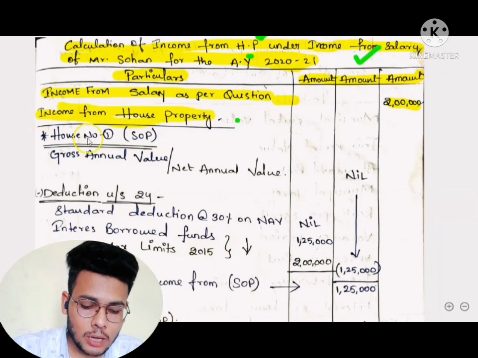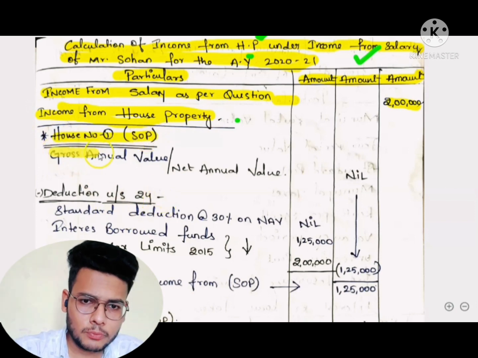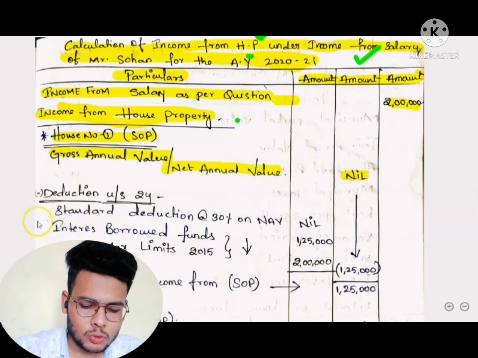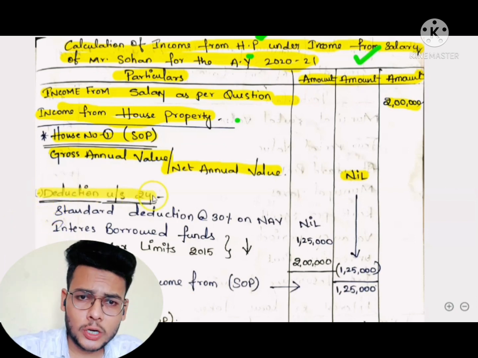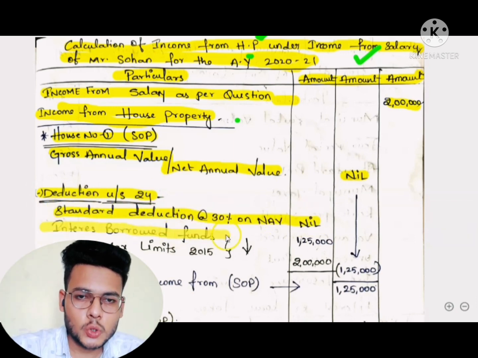And next is income from house property. In the last problems we have solved this. First, house 1 is a SOP, self-occupied property, so no need to take gross annual value and net annual value, and standard deduction is also not taken because there is no net annual value. Directly we go to the interest on borrowed fund.